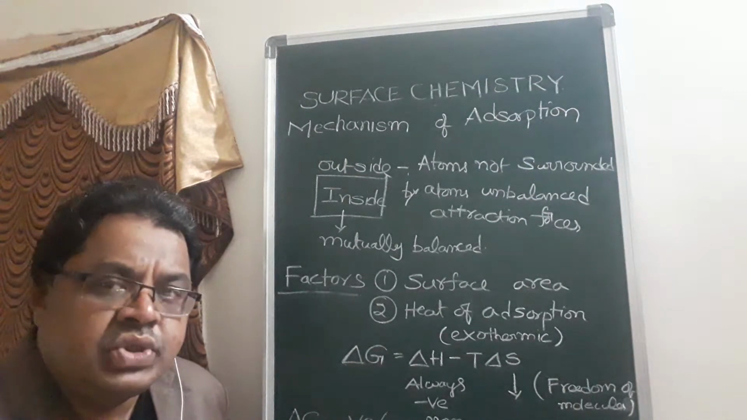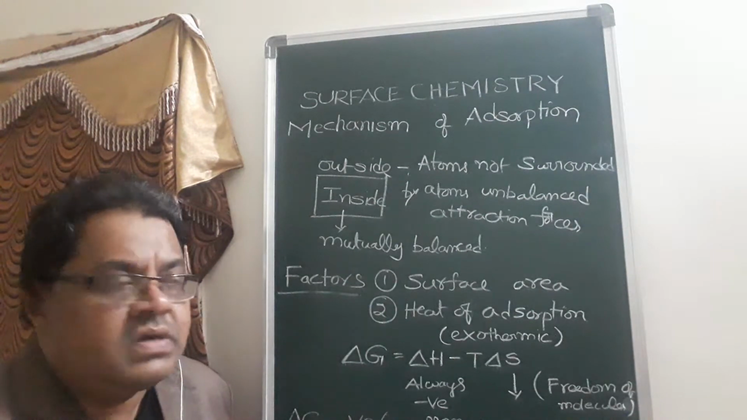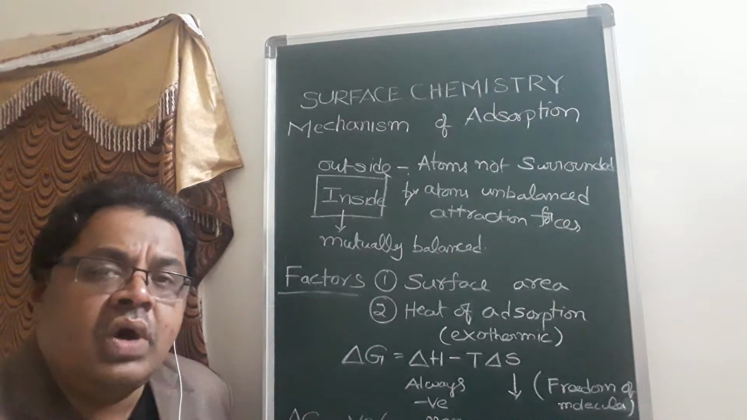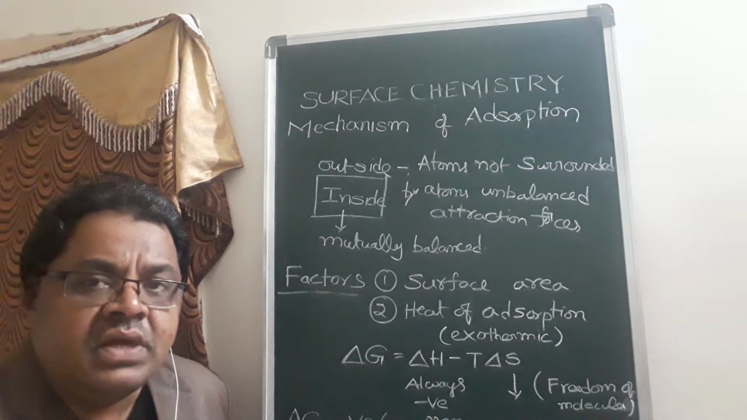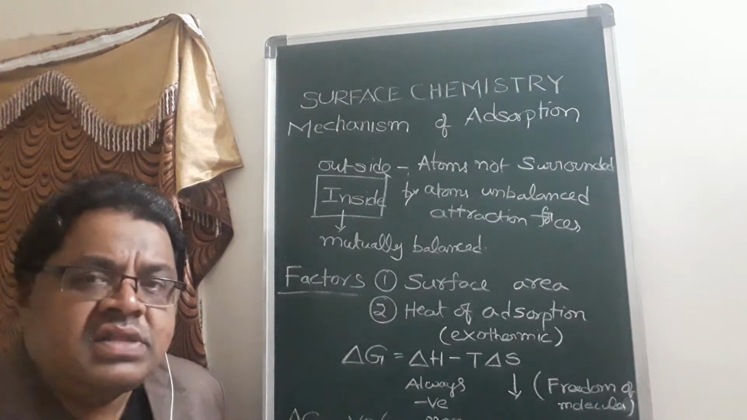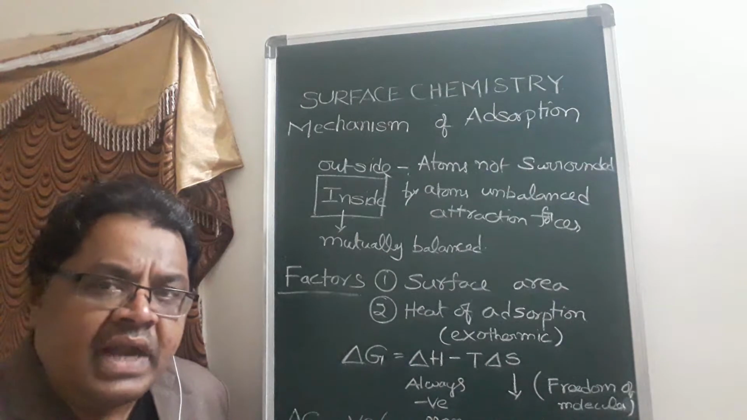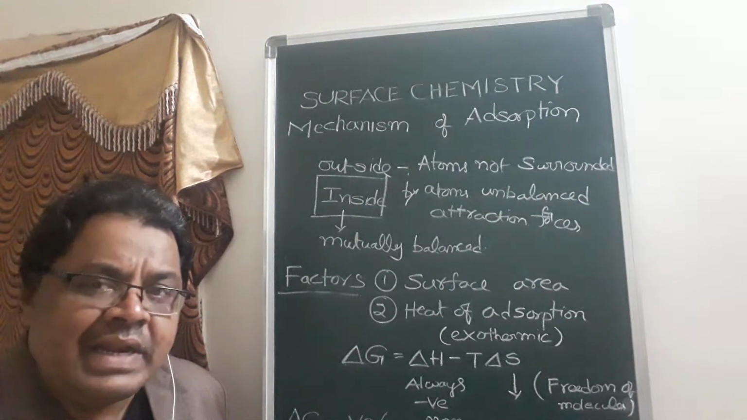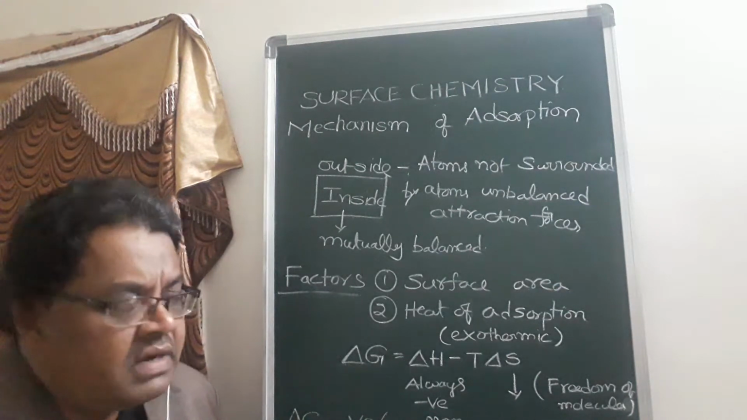Hello students, today I want to discuss the surface chemistry topic, that is the mechanism of adsorption. The line given for this concept is that the metal surface has an unequal amount of atoms, because the surfaces are not complete, and the surface area will be at the borders.